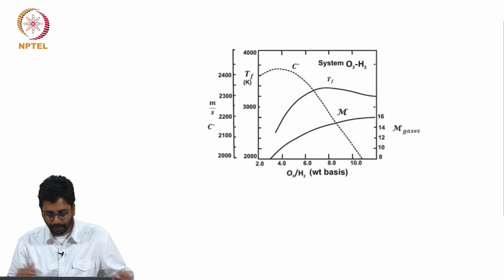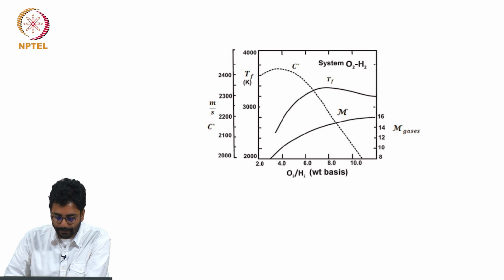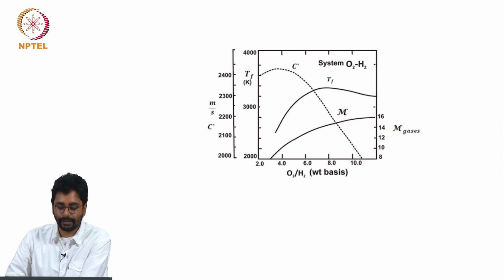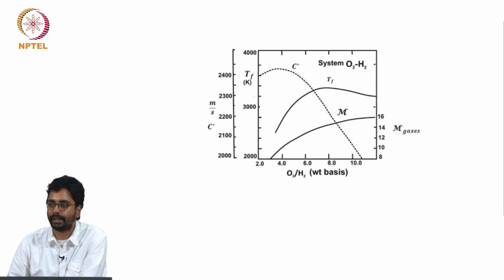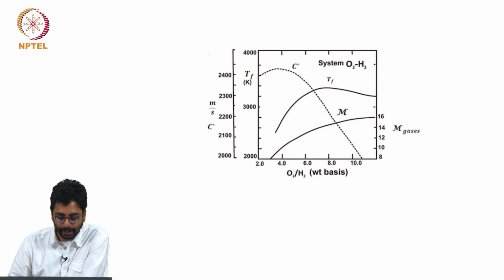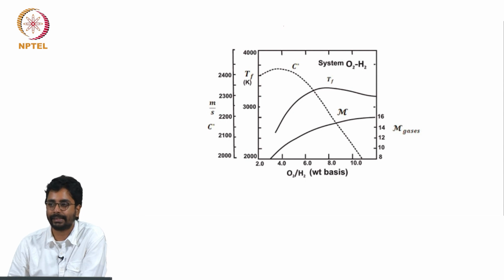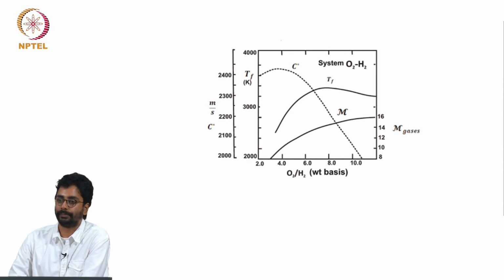As you can see from this, the flame temperature peaks at a mixture ratio of around 8, which is the stoichiometric mixture ratio for the oxygen hydrogen system, but the C star, which is the dotted line, reaches a maximum at a mixture ratio between, I would say, 4 and 5. I think that is a number that is also used in actual systems, where the C star is maximum, not necessarily where temperature is maximum.